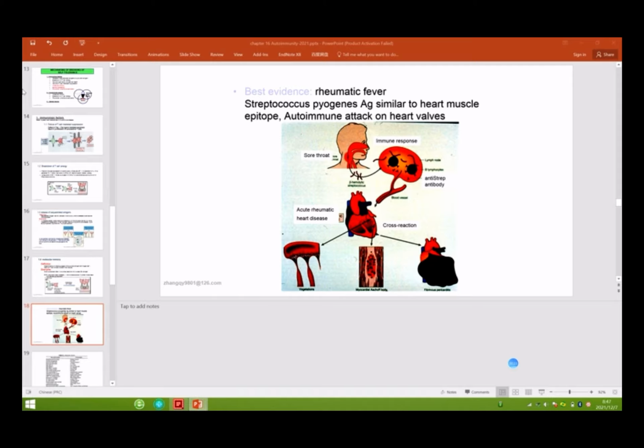Rheumatic fever. A person infected by this pathogen will get a sore throat, and the immune system recognizes the pathogen and produces antibody and effector T cells and B cells.